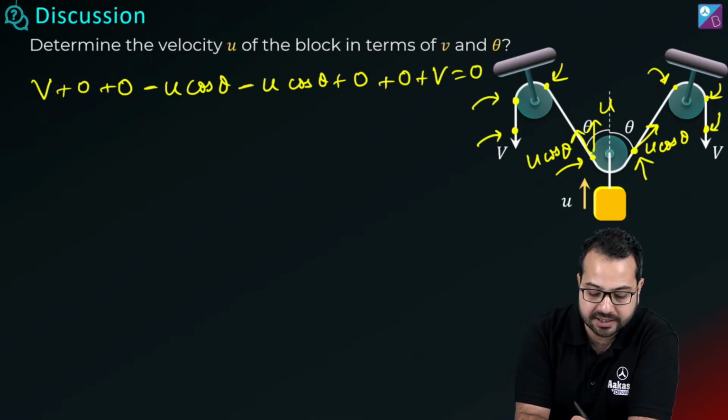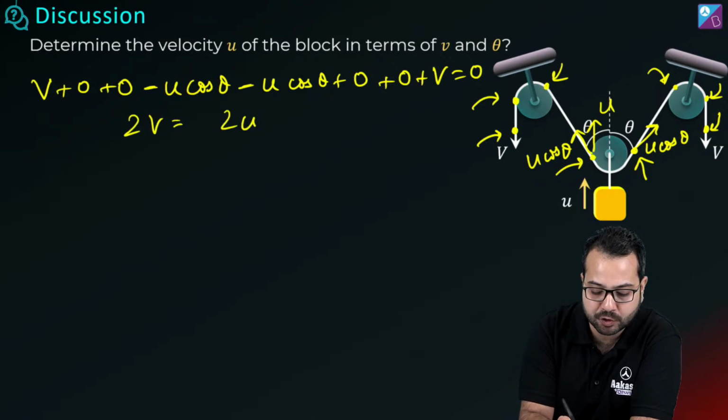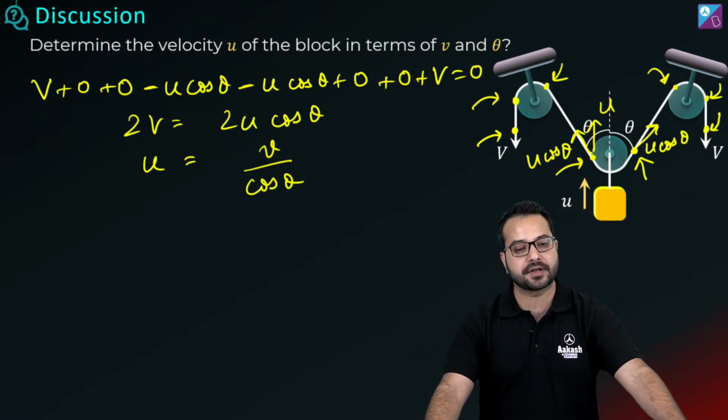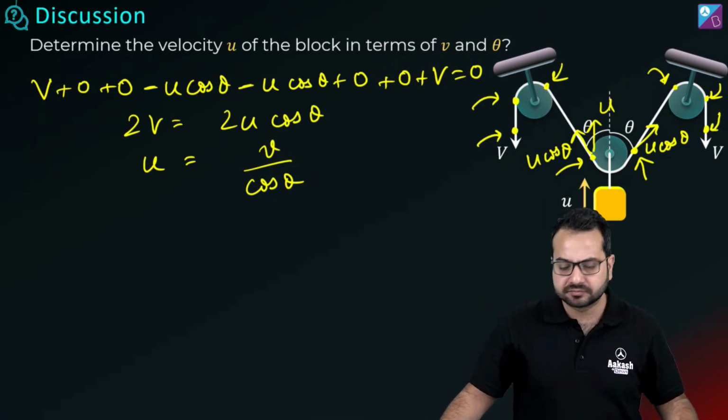So from here what will we get? We get 2v is equal to 2u cos theta. That means u is equal to v upon cos theta. Clear? Yes, Anup. Very good. Any difficulty? Chalo, perfect.